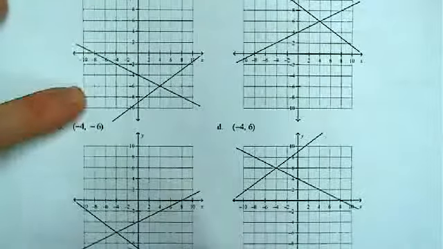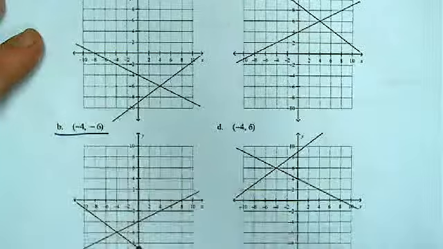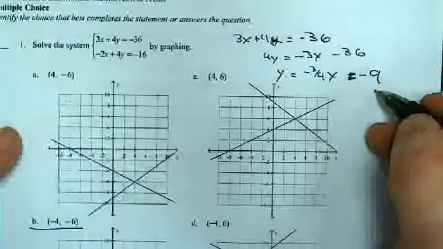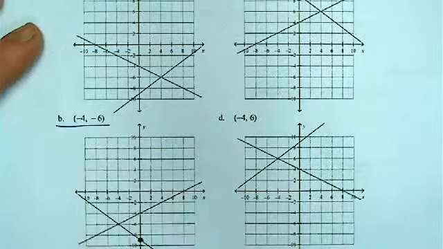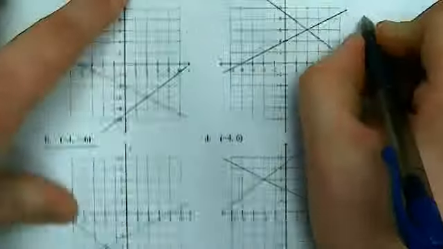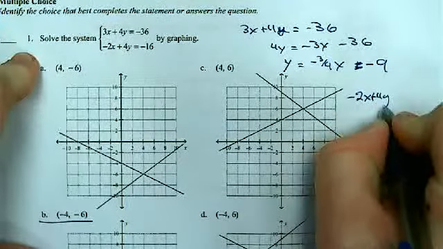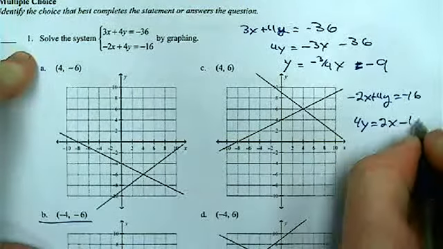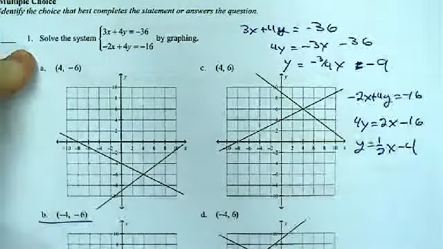Now what's nice, this down here for B is the only one where one of the two lines has that slope, that intercept of negative 9 from up here, and a slope of a negative 3/4. It's the only one that does it. Now if I keep going, let's take the second guy and go ahead and solve it. So negative 2x plus 4y is equal to negative 16. Add the 2x. 4y is equal to 2x minus 16. Divide by 4. Y is a half x minus 4.